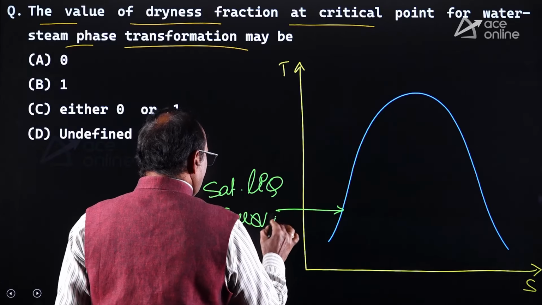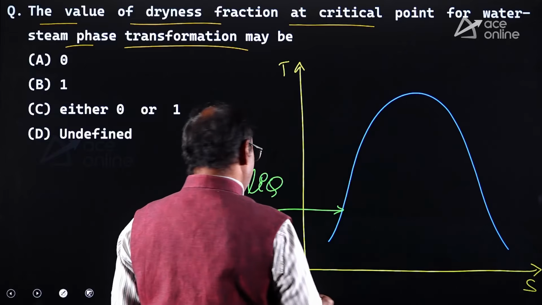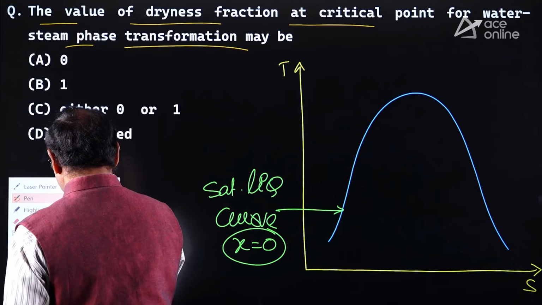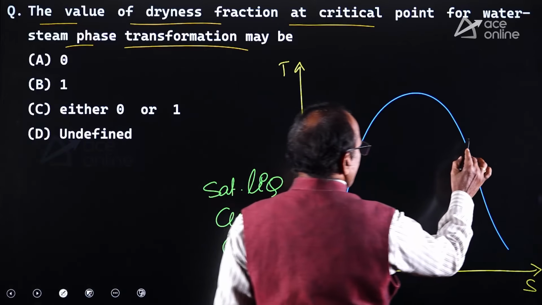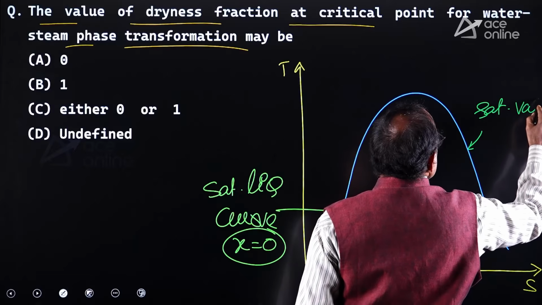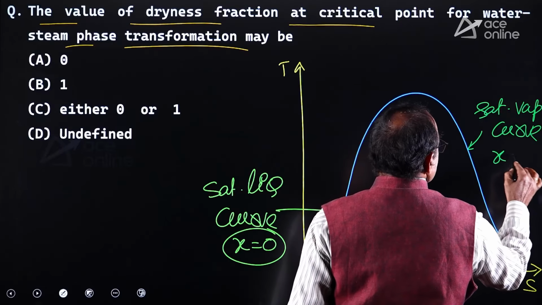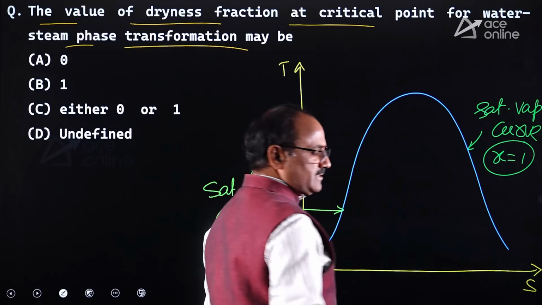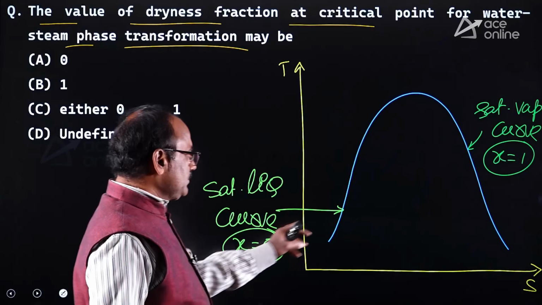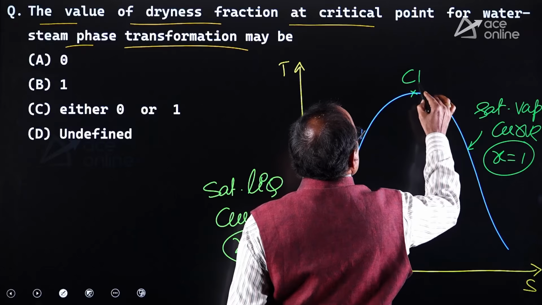Dear friends, remember, along the saturated liquid curve, dryness fraction x equals 0, whereas on the other side, the saturated vapor curve, dryness fraction x equals 1. That means dryness fraction value varies from 0 to 1. The apex point represents the critical point.